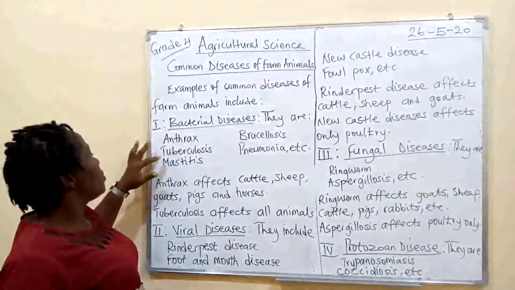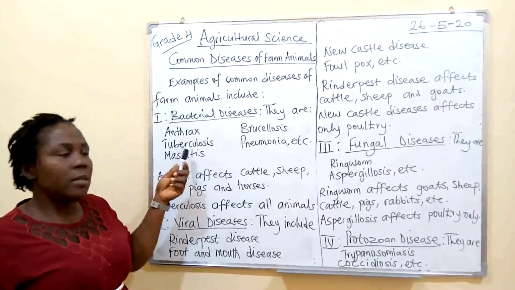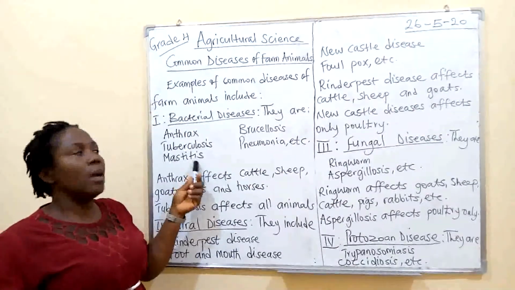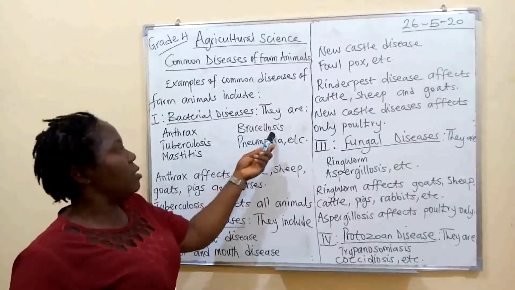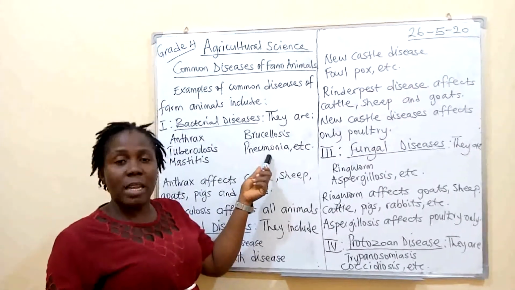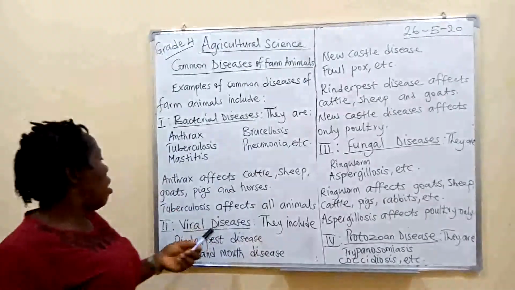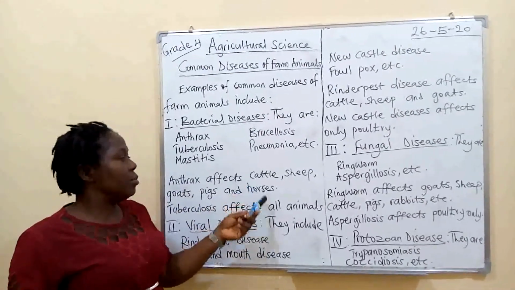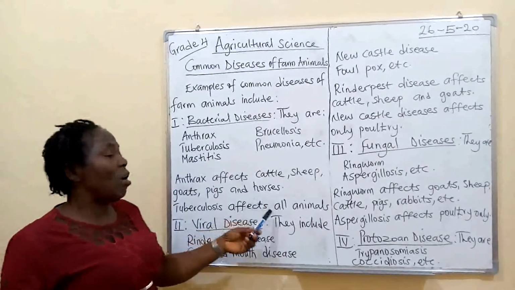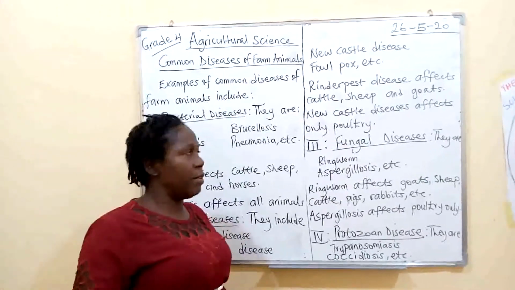Anthrax. The next one is tuberculosis. The next one is mastitis. Another one is brucellosis, and another is pneumonia. So this tells us that not only human beings suffer from these diseases, animals also suffer from them. Anthrax affects cattle, sheep, goats, pigs, and horses. Tuberculosis affects all animals: the birds, the ruminants, the rabbits, the pigs, and the rest of them.